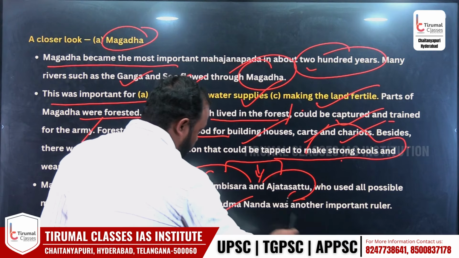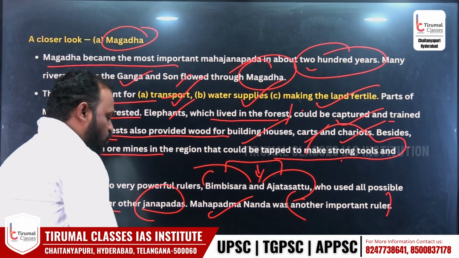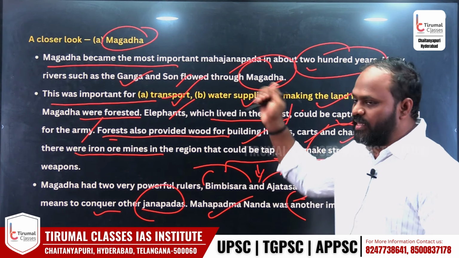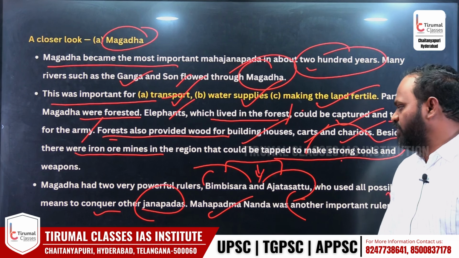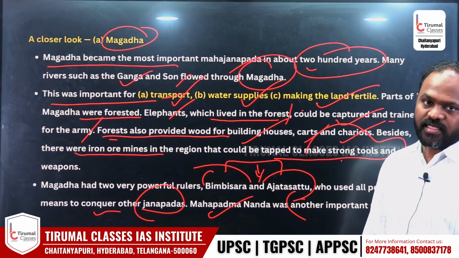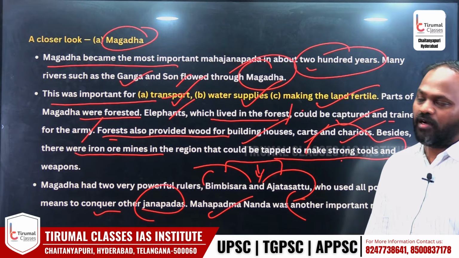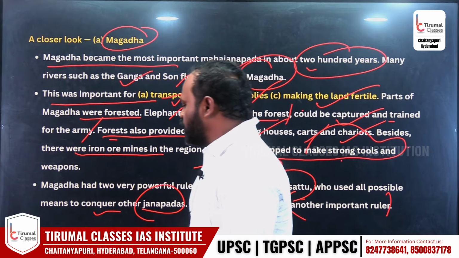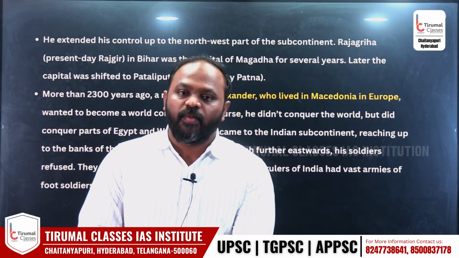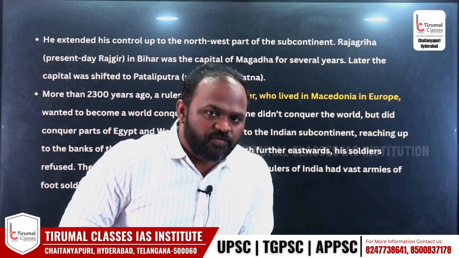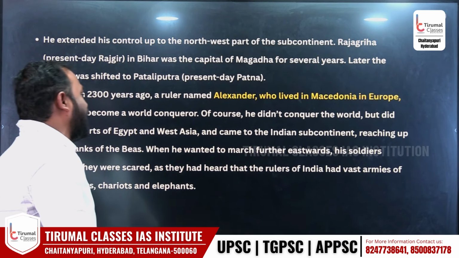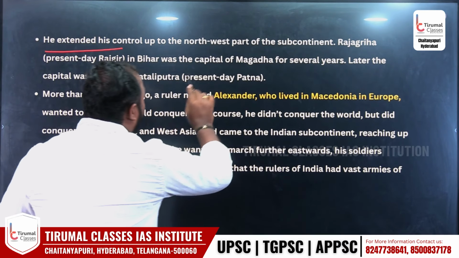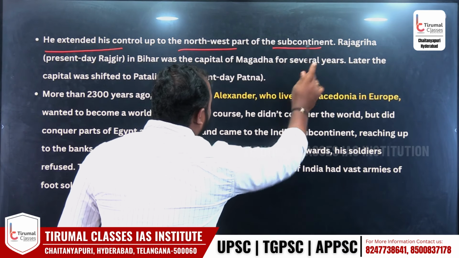Mahapadmananda was another important ruler. అంటే ఈ మహాజనపదాస్లో మోస్ట్ పవర్ఫుల్ వచ్చేసి మగధ. మగధాలో మళ్ళీ మోస్ట్ పవర్ఫుల్ ఎవరు? బింబిసార, అజాతశత్రు. Another important king of this particular time was Mahapadmanabha. These are some important rulers at the time of Mahajanapadas. In upcoming chapters, we will talk about each and every ruler. This is just like 6th class NCERT. Look, he extended control up to the northwest part of subcontinent.